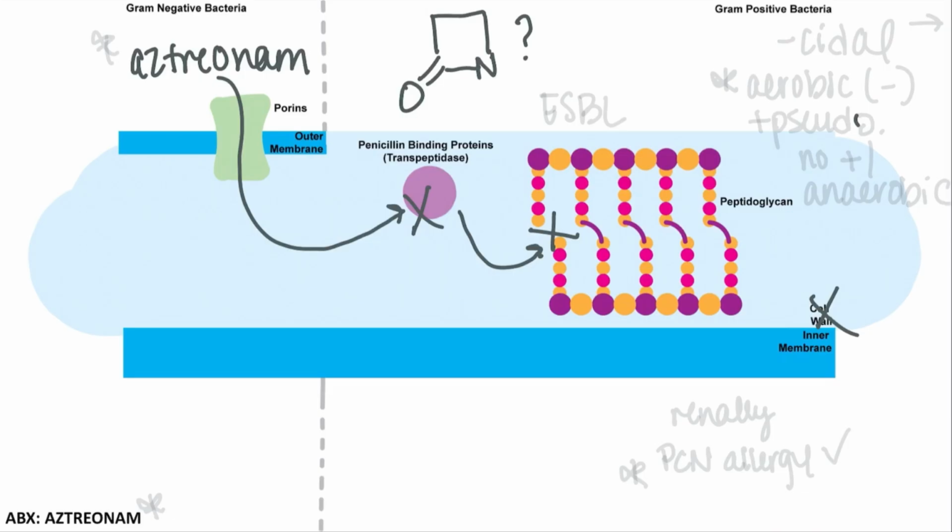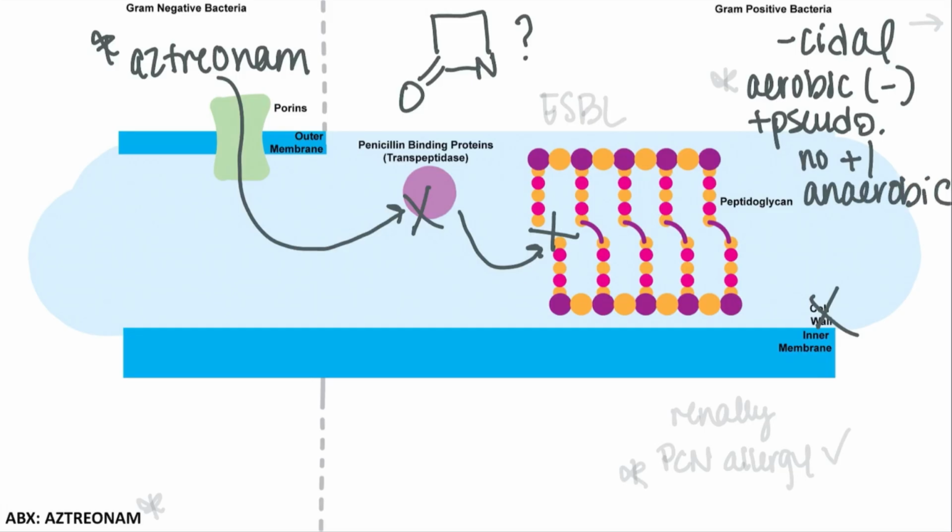Aztreonam is generally characterized as bactericidal, just like the beta-lactams, and has great aerobic gram-negative coverage, including anti-pseudomonal activity, but has no gram-positive or anaerobic coverage. So it may be combined with other antibiotics to achieve a more broad spectrum regimen.